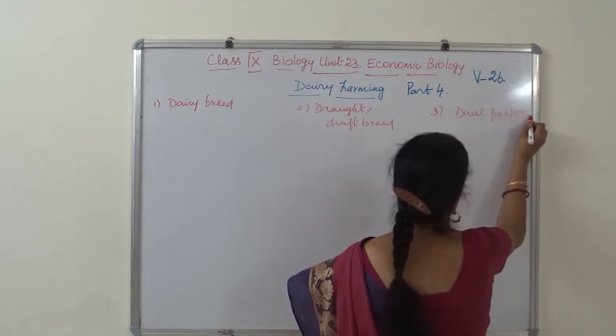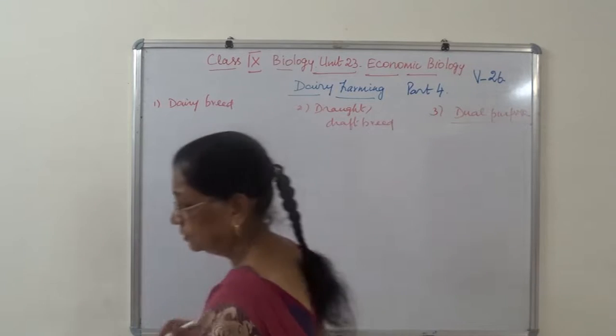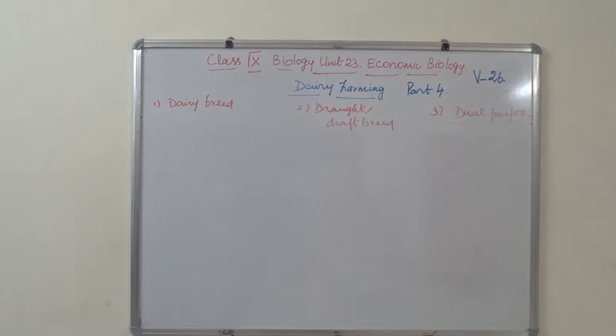There are 3 categories: dairy breed, draught or draft breed and dual purpose.